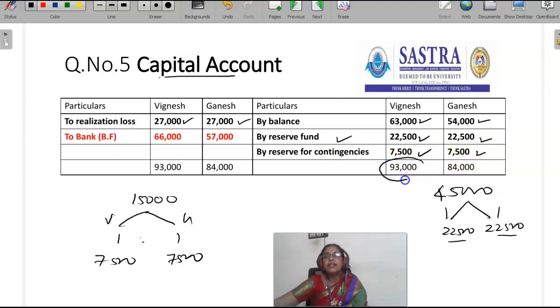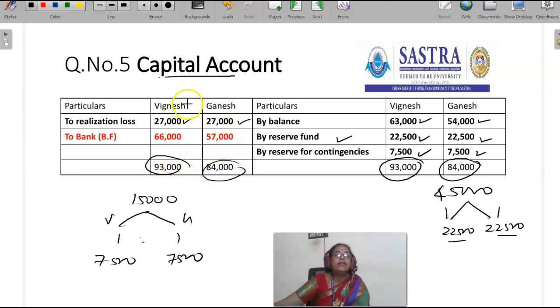So the total of Vignesh capital account is 93,000. Ganesh capital account is also 93,000. From that total, Vignesh and Ganesh have to bear the realization loss, so we have to deduct the 27,000. So Vignesh capital account is settled at 66,000 rupees.